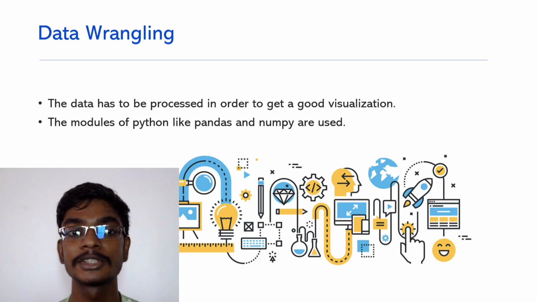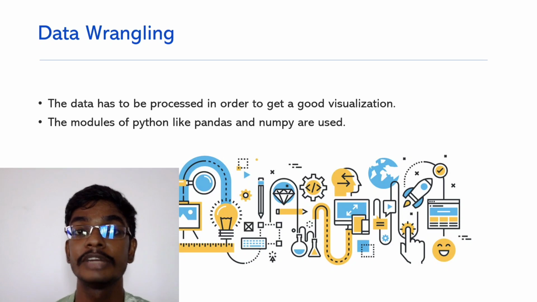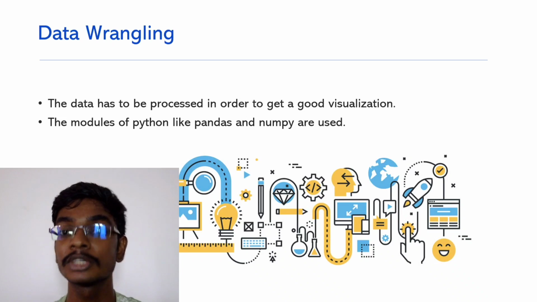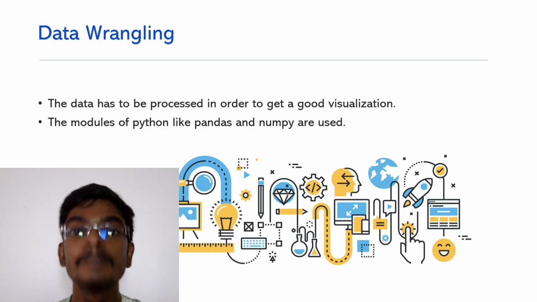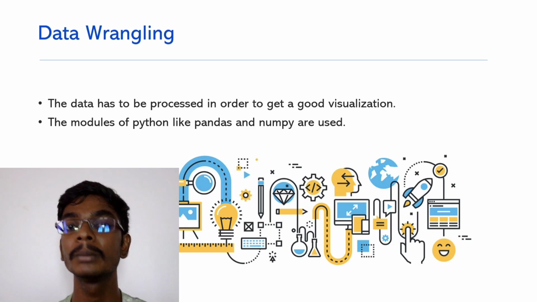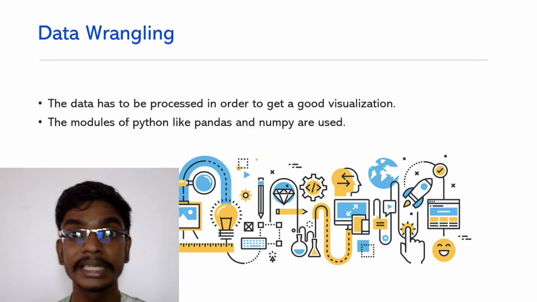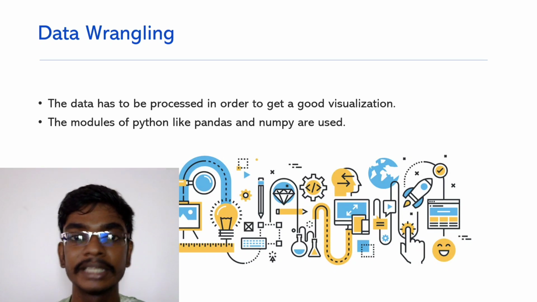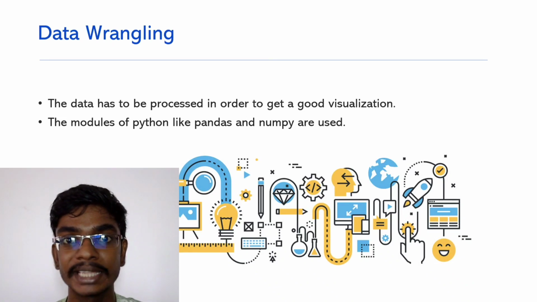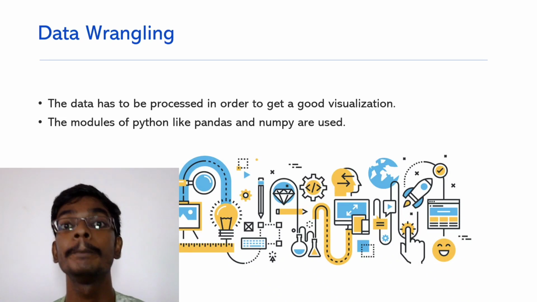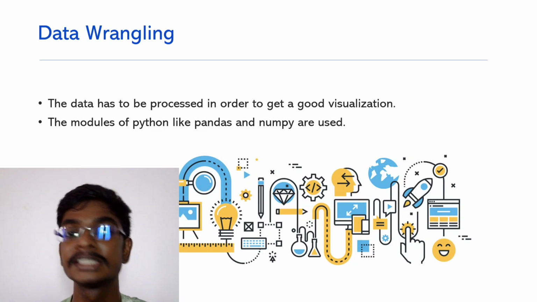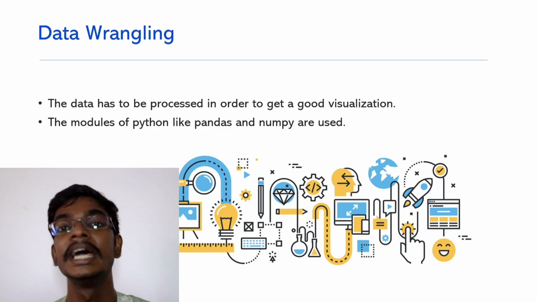Then the data wrangling process. It's a pre-processing process. If you have some NaN values, which means not a number, these values have been removed. For some processes we have categorical data, and in order to manipulate the data, we need numerical data, right? So we have to encode the labels. We will be using all those steps to make it up. Then the Python libraries like pandas and NumPy are used. Pandas is a two-dimensional data framework used to manipulate data in Python, and NumPy is numerical Python, which is used to work with numbers, numerals, and so on.